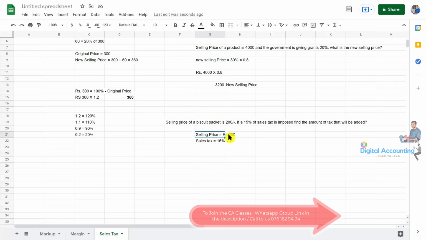Simply, my dears, from the 200, we need to calculate 15%. 15% means 0.15, so 30 rupees. That is the tax amount. But if the question is asking what's the actual price after sales tax, how can we calculate? 200 times what? 1.15. Then we can get the new selling price after tax.